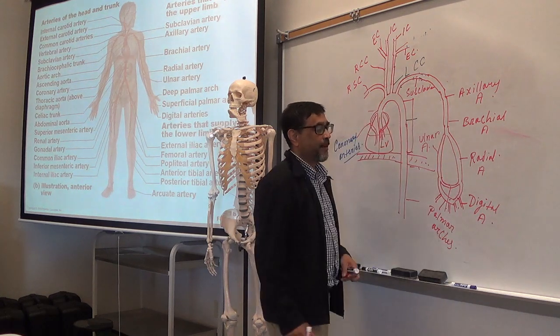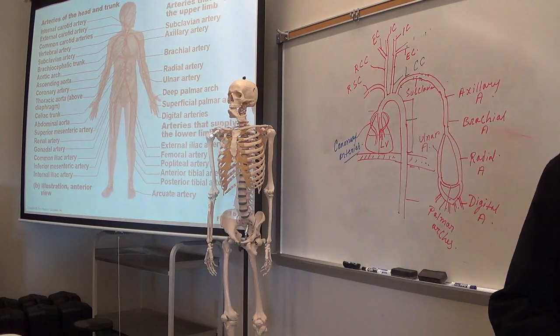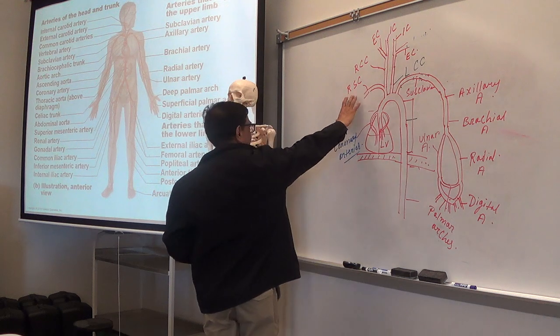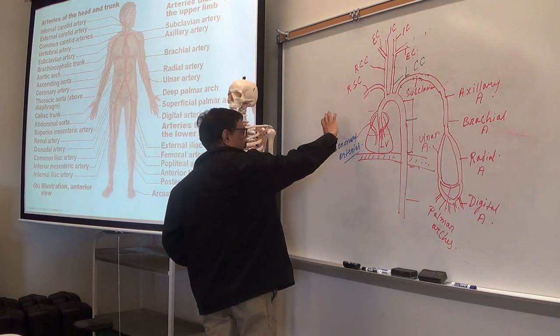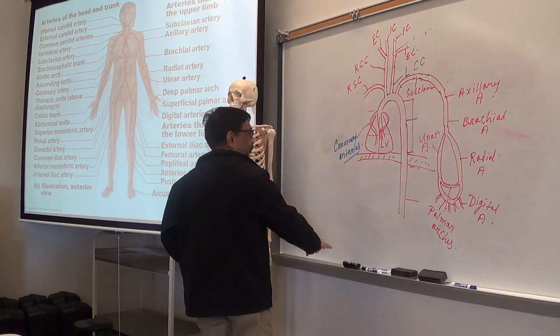Okay. So that is the upper limb. Same thing on this side. From right subclavian, exactly same. Axillary, brachial, radial, ulnar, palmar.